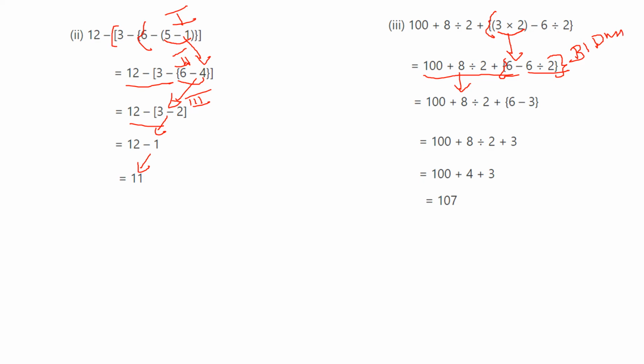Here this is the first step. This one is second because division. Bracket, indices, division. So this is the second one. So 6 divided by 2 is 3. Write other terms: 100 plus 8 divided by 2 plus curling bracket 6 minus 3. Next one we simplify this one. This is the third one. 6 minus 3 is 3 and 100 plus 8 divided by 2 as such write it. Next division. So 8 divided by 2 is 4. So 100 plus 4 plus 3. After that you add everything. So 107 is the answer.